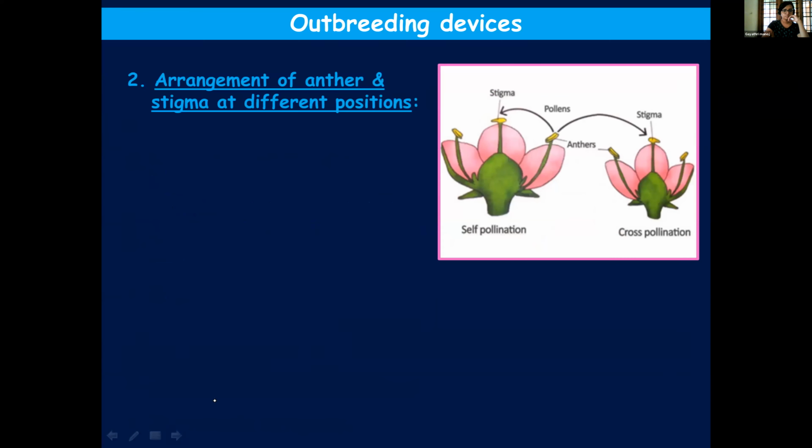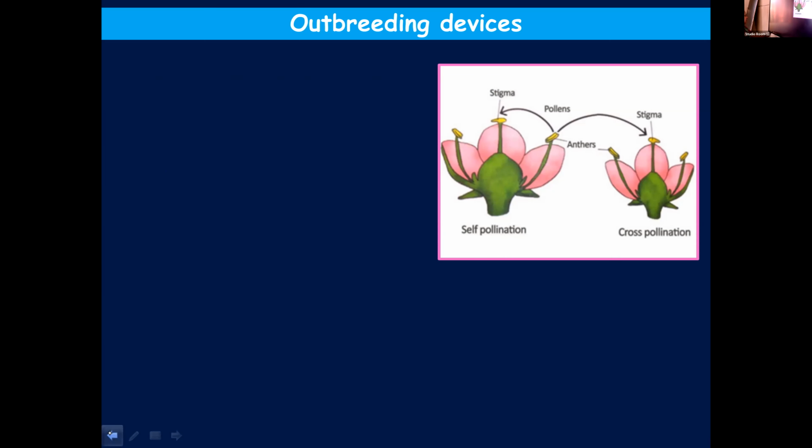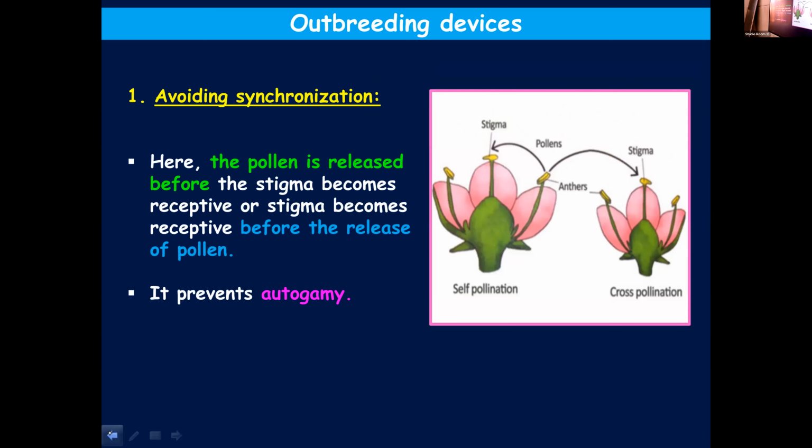It prevents autogamy and facilitates xenogamy. It prevents autogamy, promotes cross-pollination, avoiding synchronization.